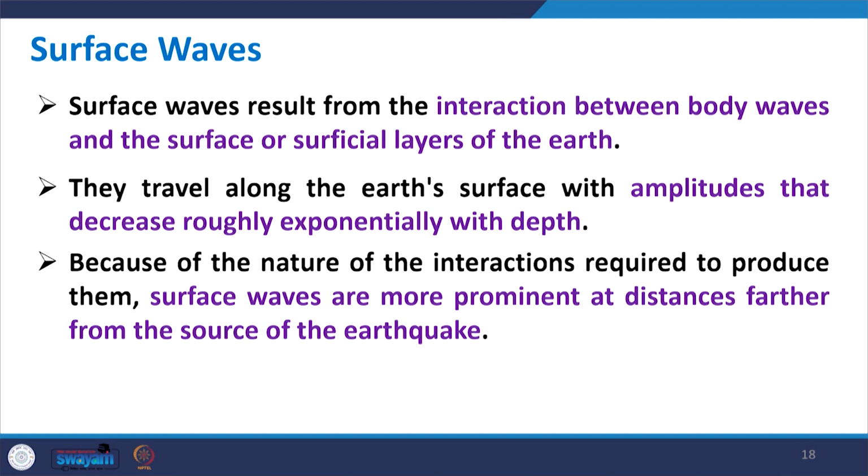Because of the nature of the interaction which is required to produce these waves, surface waves are more prominent at distances farther from the source of the earthquake. In fact, the rate of attenuation of the surface wave is less than the rate of attenuation of body waves, which we will discuss later also. So, as a result, body waves attenuate fast, but for surface waves, even after some time, you will get some peak values.